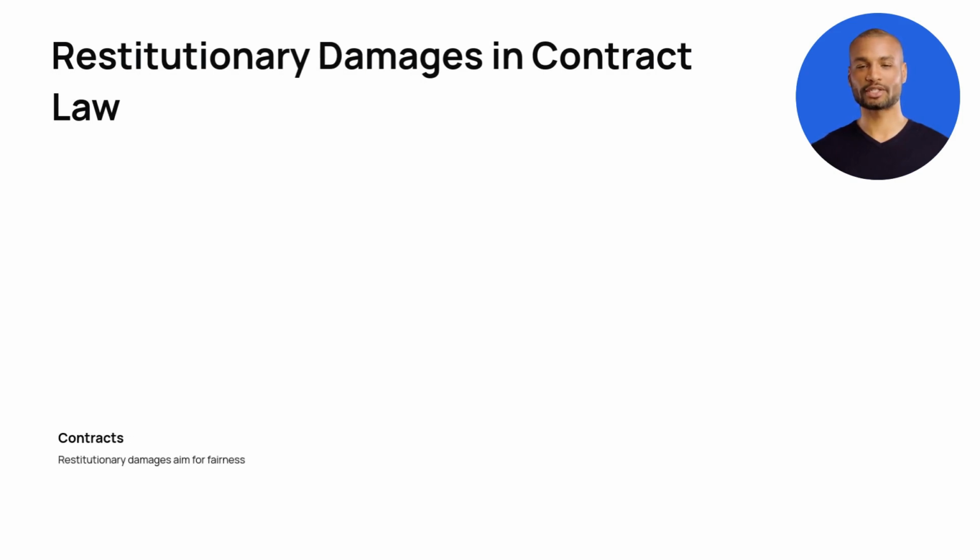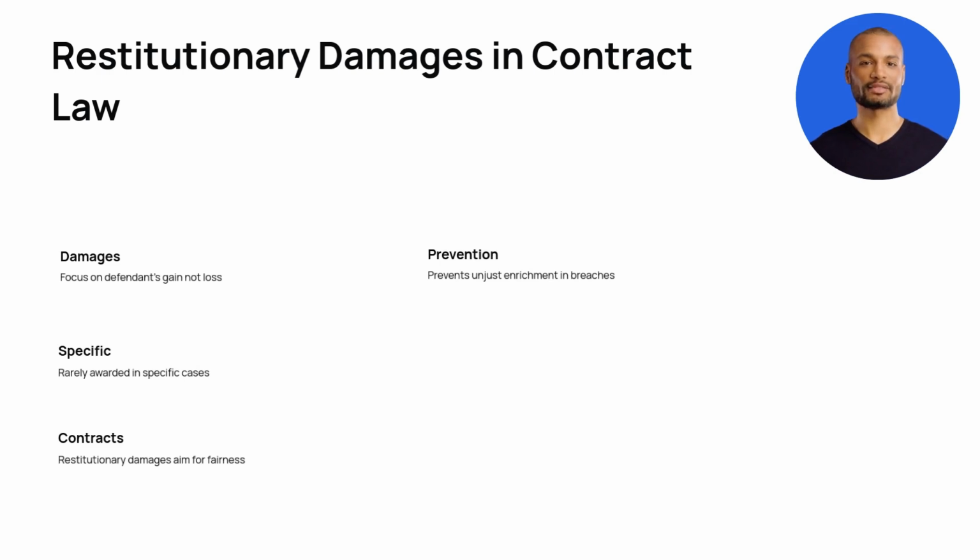Restitutionary damages aim to strip profits gained from a breach. They focus on the defendant's gain, not the claimant's loss. Courts award them to prevent unjust enrichment. These damages are rare and apply in specific cases. They ensure fairness in contract breaches.